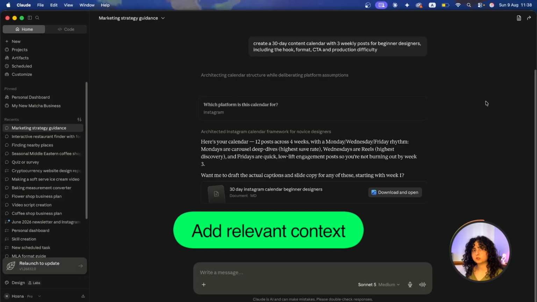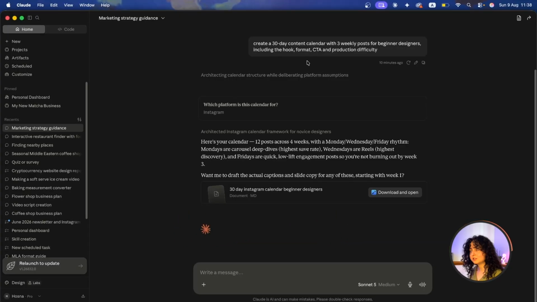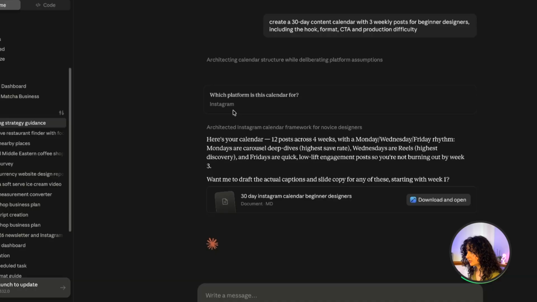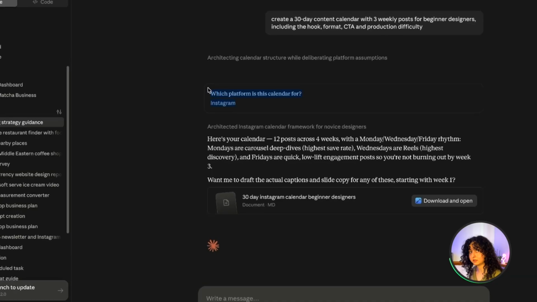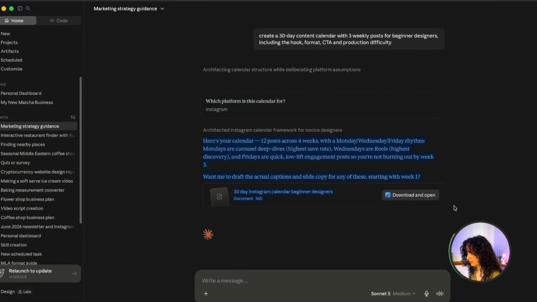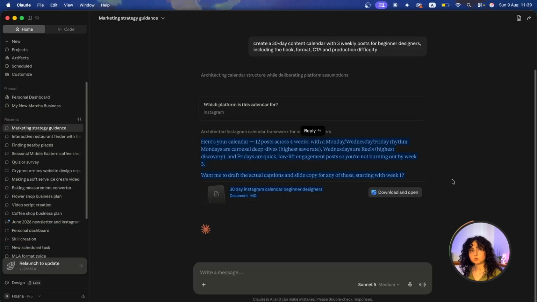Second thing you should do is add relevant context to all of your prompts. In this prompt, I only asked for a 30-day content calendar. I didn't say for which platform, and you can see that Claude actually addressed that to me before giving me the calendar. Now, the platform is just one example of the many things that you could tell Claude.